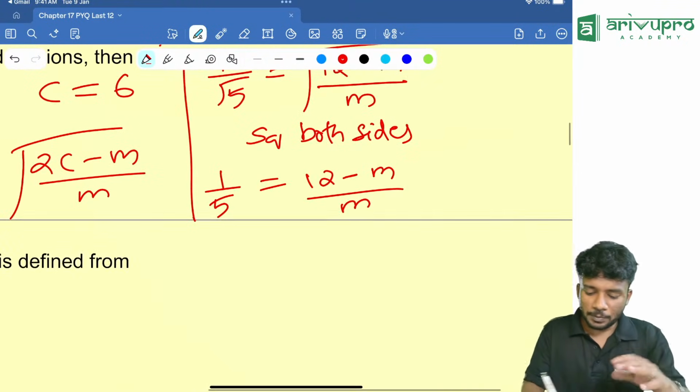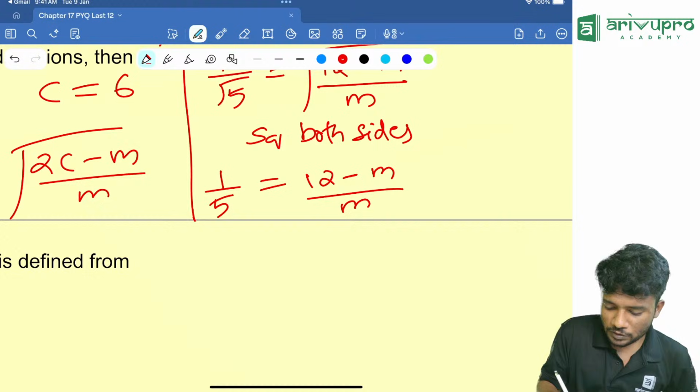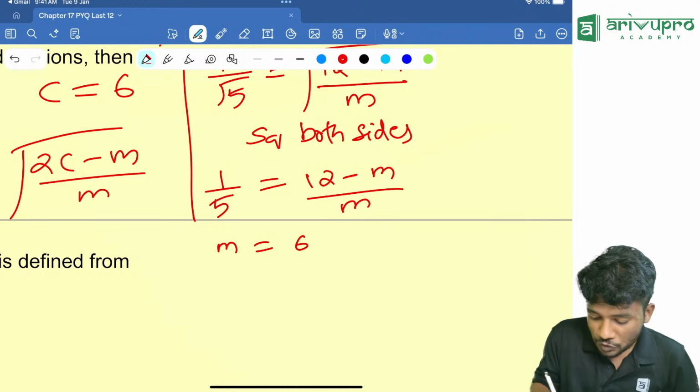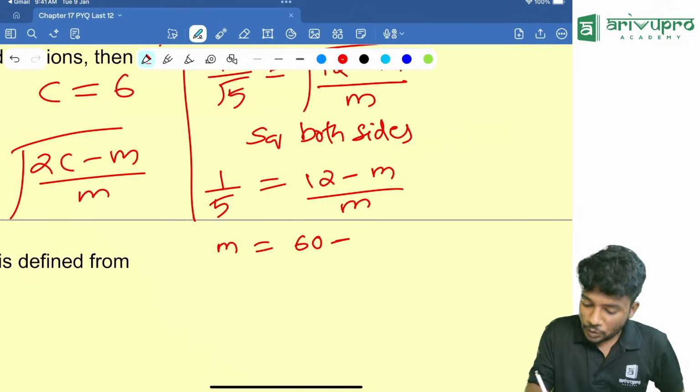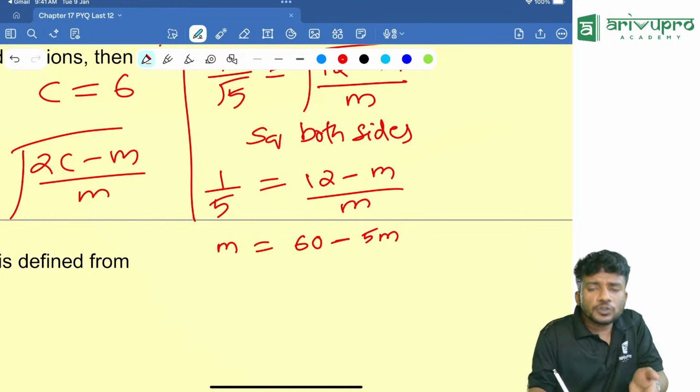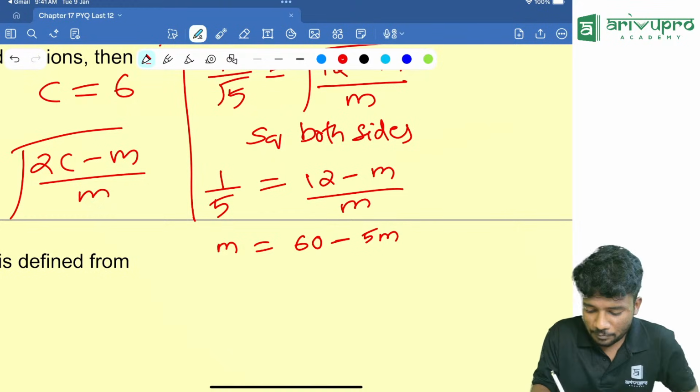Now cross multiply. That means m goes to this side. m is equal to 12 into 5, how much? 5 into 12 is 60, minus 5 into m. 5m I can write. If 5m goes to the other side, m plus 5m will be how much?